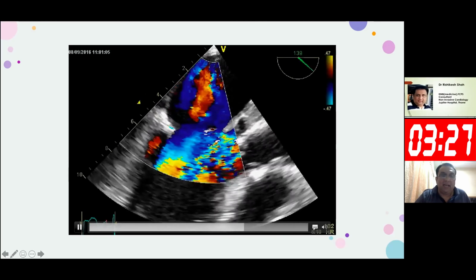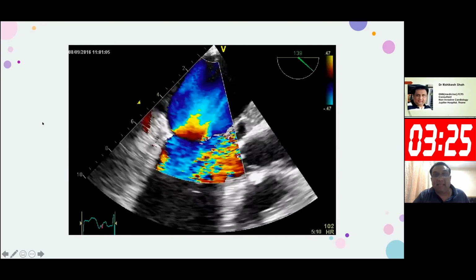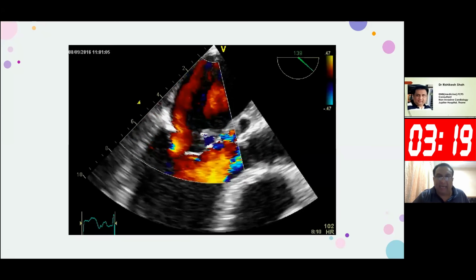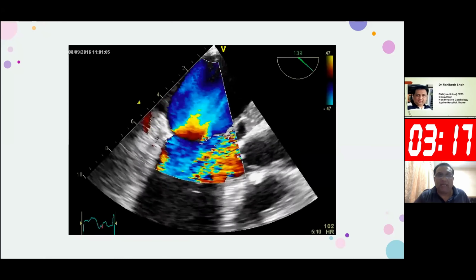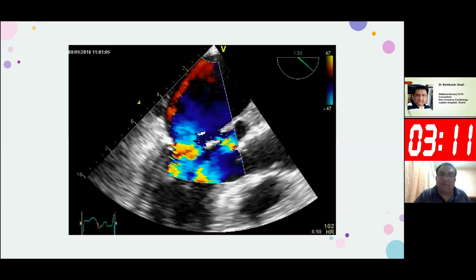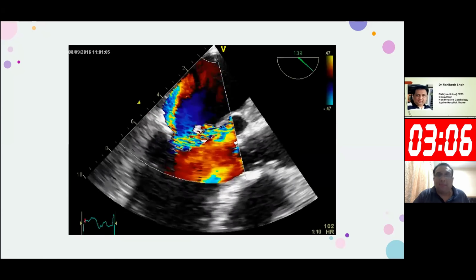Now, technically, we cannot call this mitral regurgitation, but definitely we can call it that also, because the blood flow was from LV to LA. Although it was not through the mitral valve, it was through an aortomitral curtain aneurysm, or aortomitral intervalvular fibrosa aneurysm, which was ruptured into the LA. There is no doubt this was a florid MR.